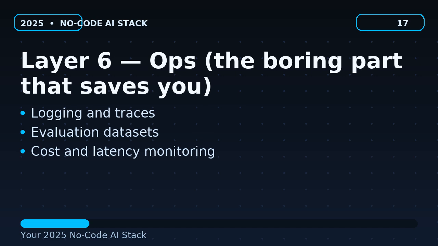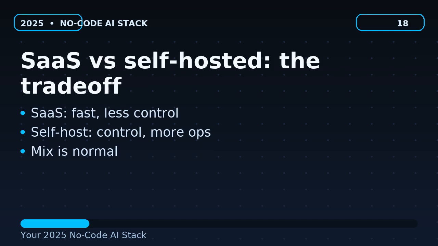Layer 6. Ops. The boring part that saves you. On-screen bullets: logging and traces, evaluation datasets, cost and latency monitoring. Voiceover: Operations is the layer that stops your project from dying in week 3. You need logs, basic evaluation, and visibility into cost and latency, so improvements are real.